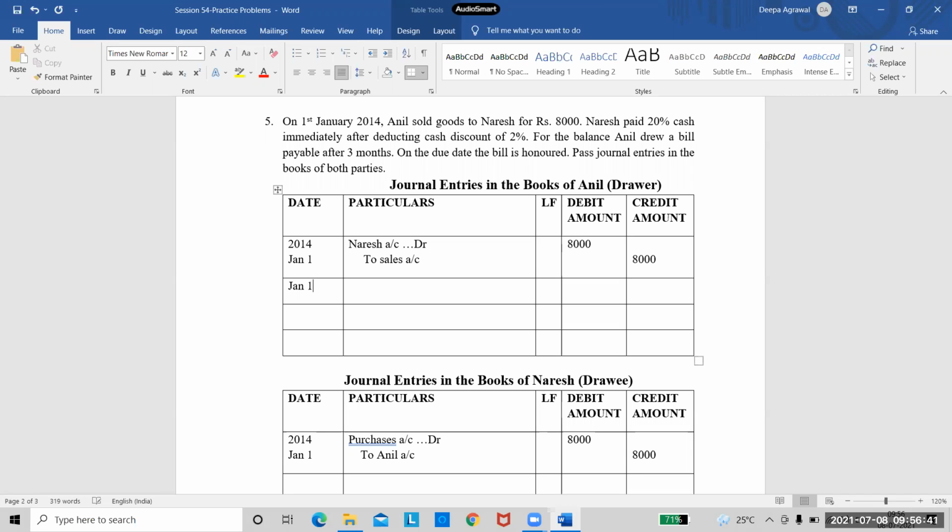So on the same date, now how will I write the entry? I'm writing in the books of Anil. Naresh is paying cash. So Anil is receiving the cash.